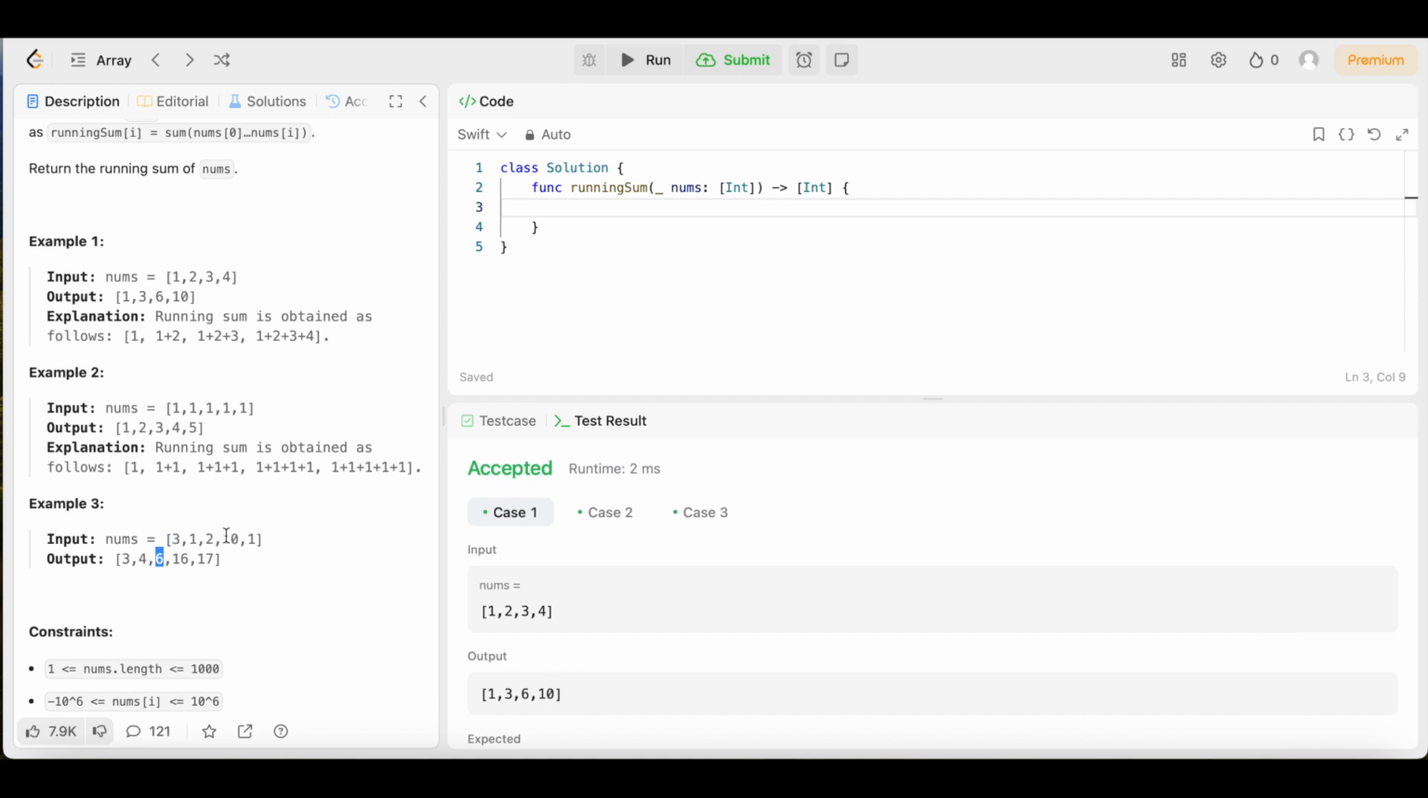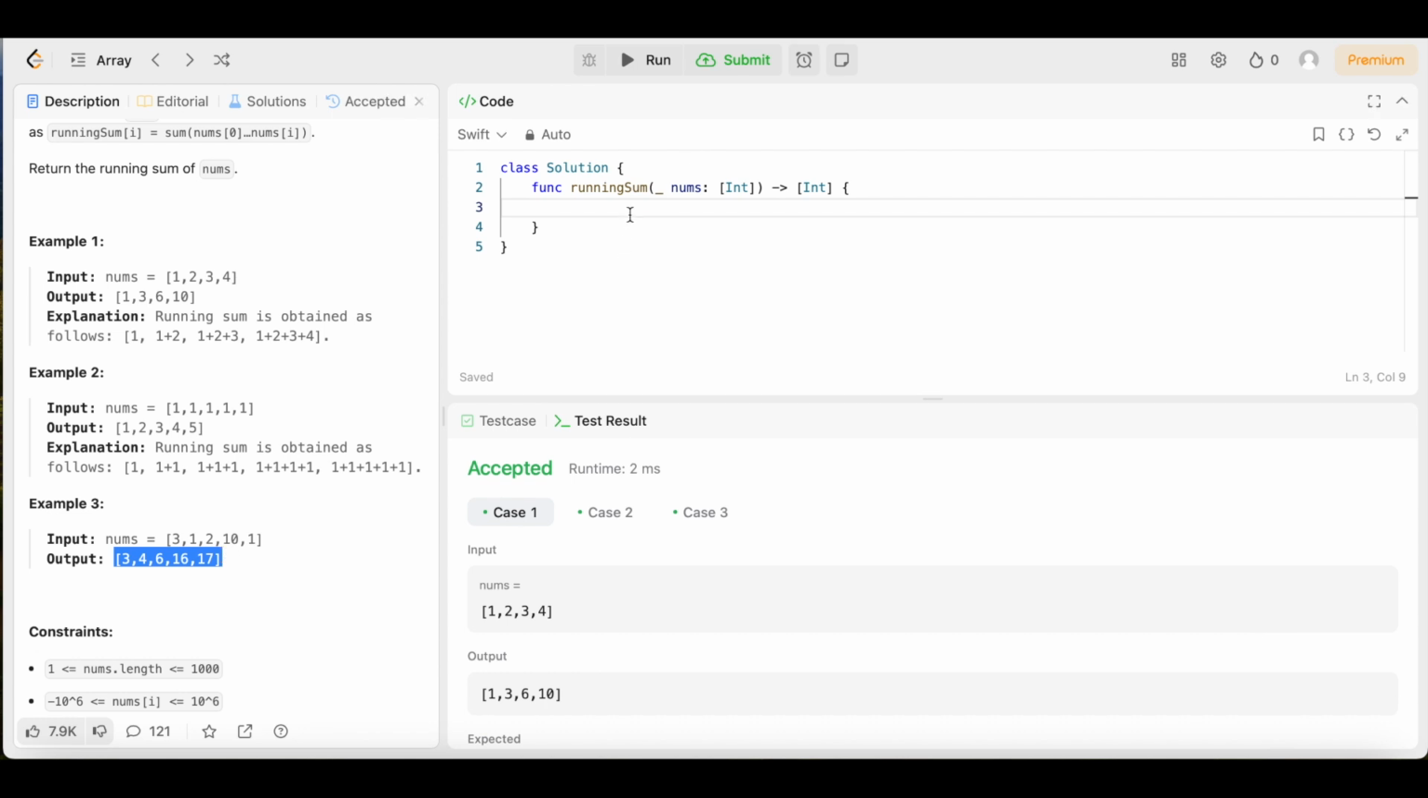Then we come down to index 3, and we're going to have to add 3 plus 1 plus 2 plus 10. That's going to give us 16, so we put a 16 right here. Then we come to the last index and add all of the integers together: 3 plus 1 plus 2 plus 10 plus 1, and that's going to give us a 17. So we put a 17 right there, and that's how we got our output: 3, 4, 6, 16, and 17.